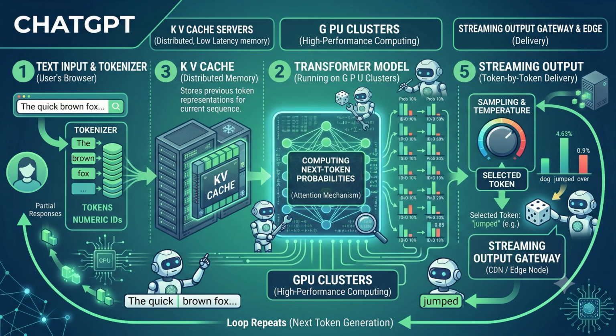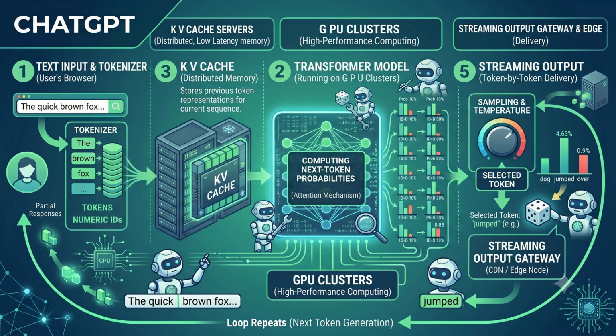Look dead center at step number 2, where the main network diagram lights up. This is the heart of the engine, running on massive high performance GPU clusters. The math happening here handles the raw computation to predict that next token probability we talked about. Once the GPU finishes its calculation, slide your eyes to the right towards step number 5, where the sampling layer and the dial select the final token.